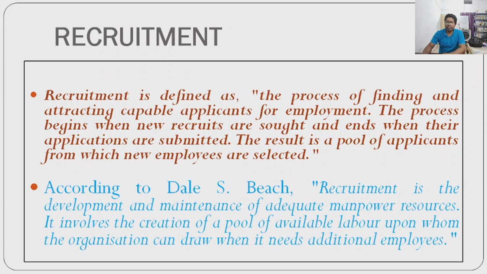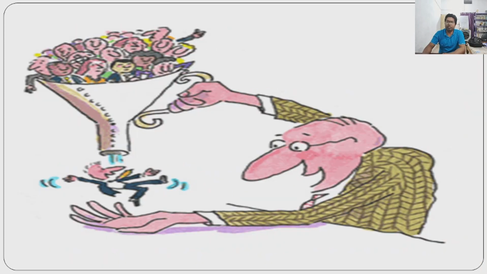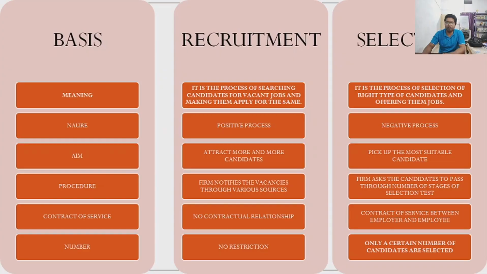According to Dale S. Beach, recruitment is the development and maintenance of adequate manpower resources. It involves the creation of a pool of available labor upon whom the organization can draw when it needs additional employees. So this picture is showing that in the selection process, the right candidate is chosen, filtering out the right candidate in the selection process.